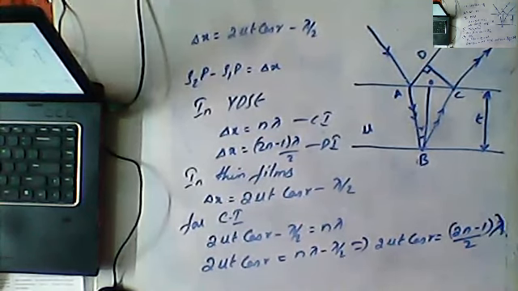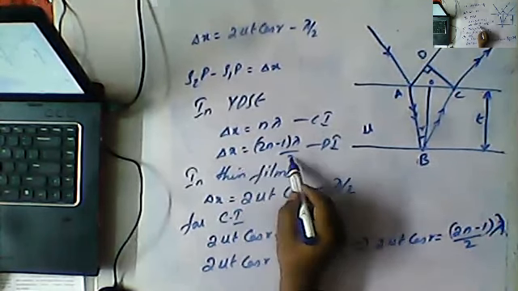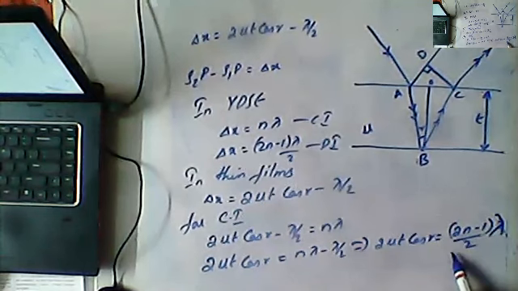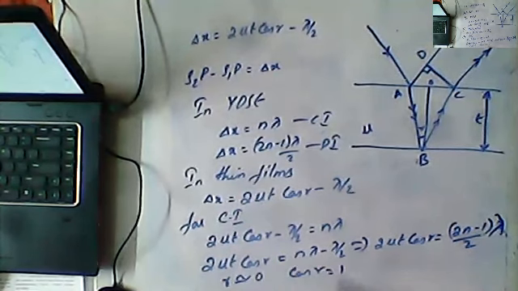So in YDSE, whatever formula we obtain, here it is exactly opposite. So for example, if this R value is very small, R is approximately equal to 0, that is, cos R is equal to how much? 1.